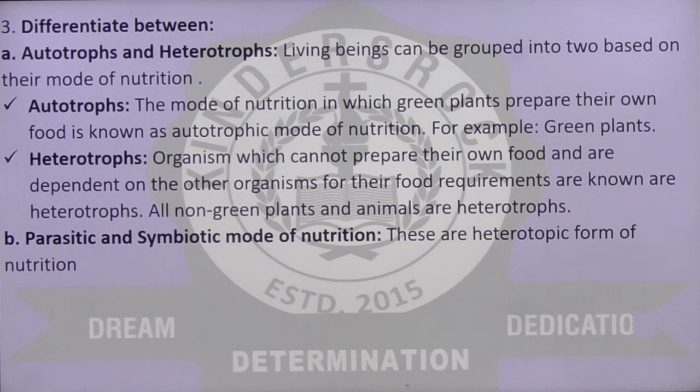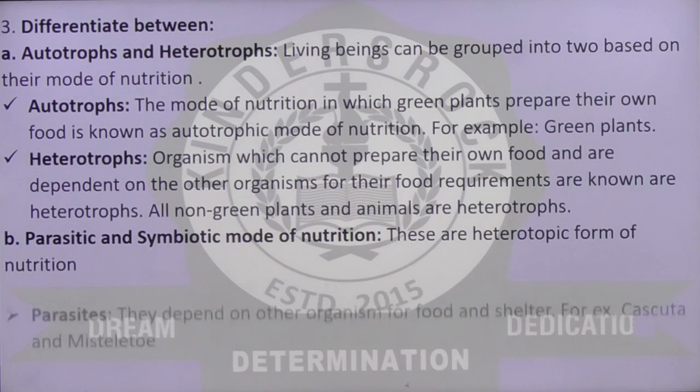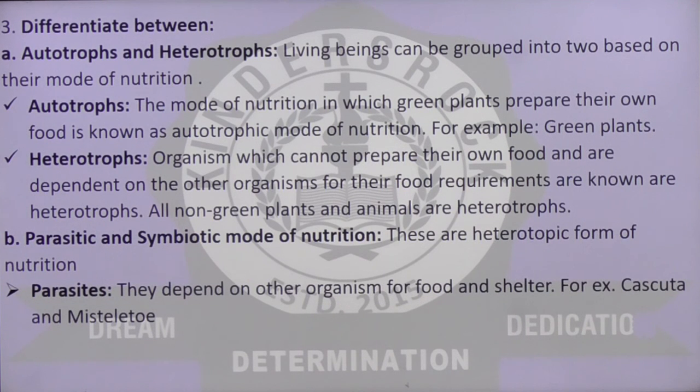Parasitic and symbiotic modes of nutrition. These are heterotrophic forms of nutrition. Parasites depend on other organisms for food and shelter. For example, cuscuta and mistletoe.